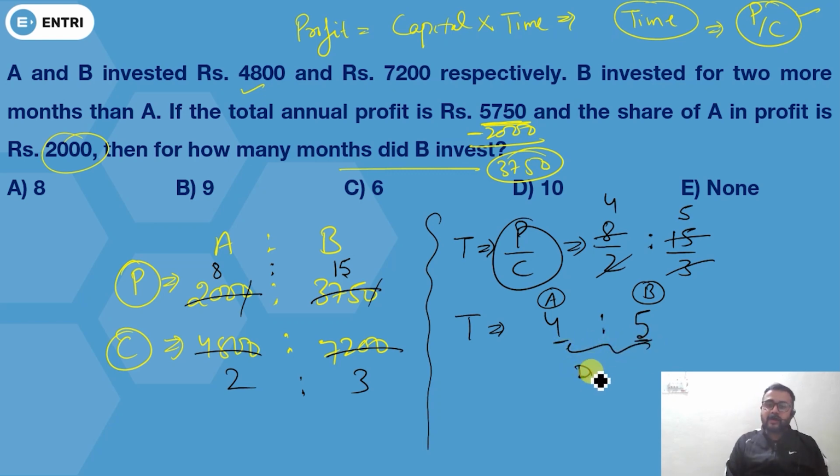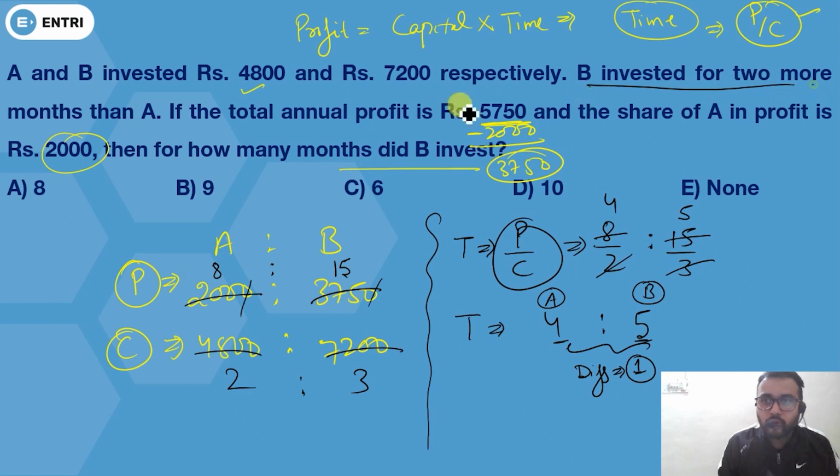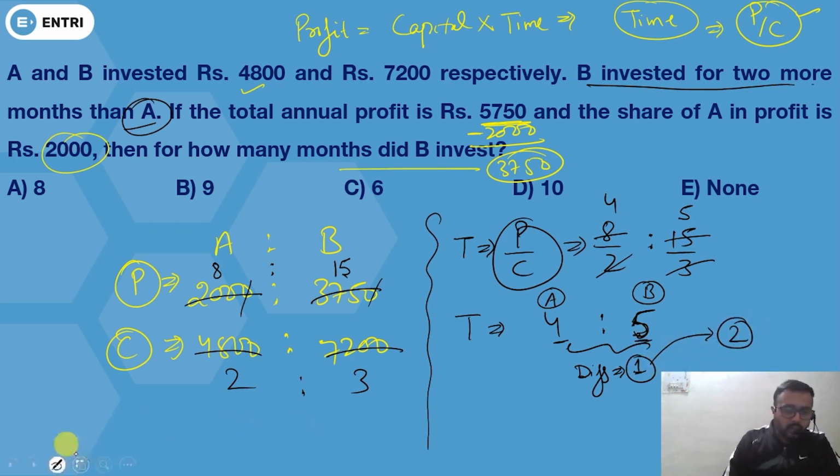So time of A is 4 months and time of B is 5 months. So what is the difference between these two? So we will say, sir, difference is 1 month. But see in the question, B invested for 2 more months than A. But according to this equation, you can see B is investing only 1 more month. So I can say this 1 will be equal to 2. When this 1 will be equal to 2, so can you say this 5 will be equal to 10 and this 4 will be equal to 8?